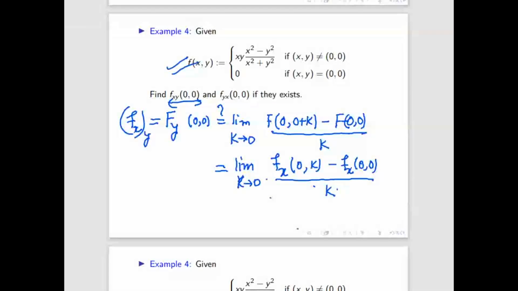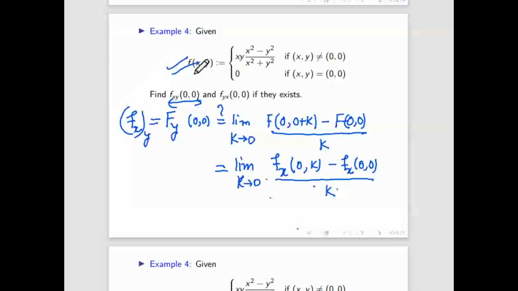Is it okay to everyone? So small fxy, that means f of x comma y, fxy. If we assume capital F, then this is the definition, and capital F is replaced by fx, that means the partial derivative of f with respect to x. So this value minus this value divided by k will give this one. Is it okay? Yes, sir. Now for this function we have to first find the partial derivative with respect to x. Once we get this, then only we can get these two values.